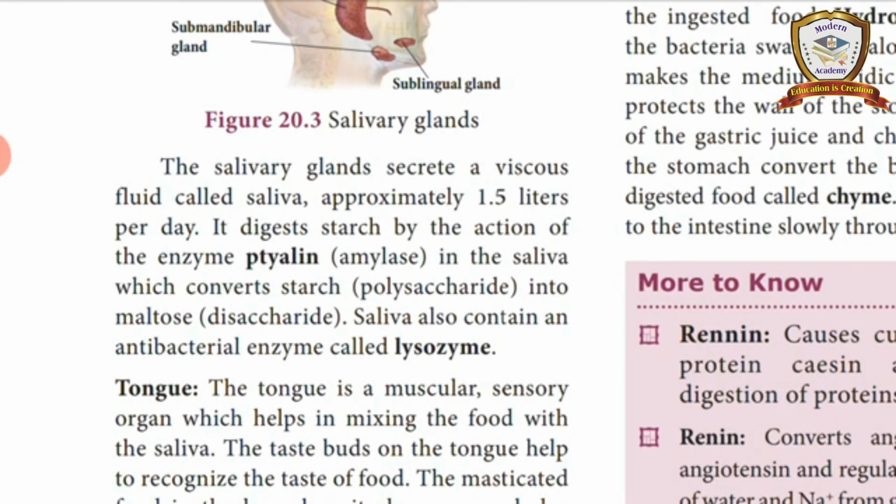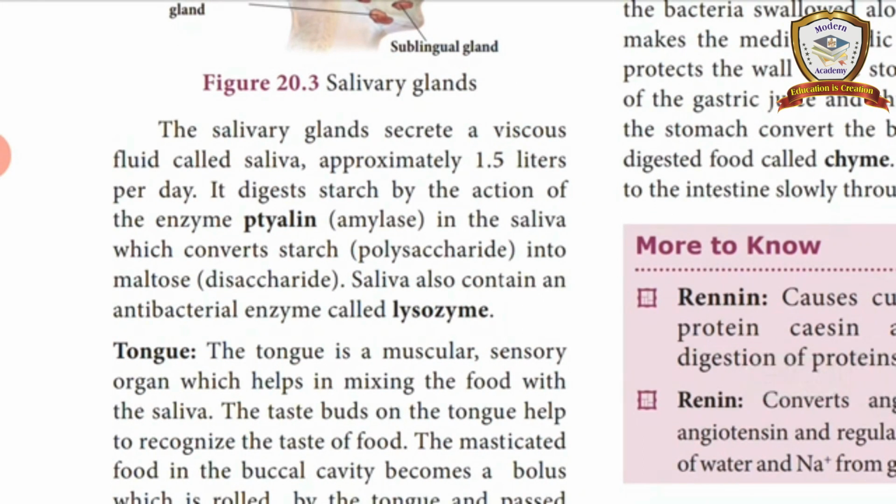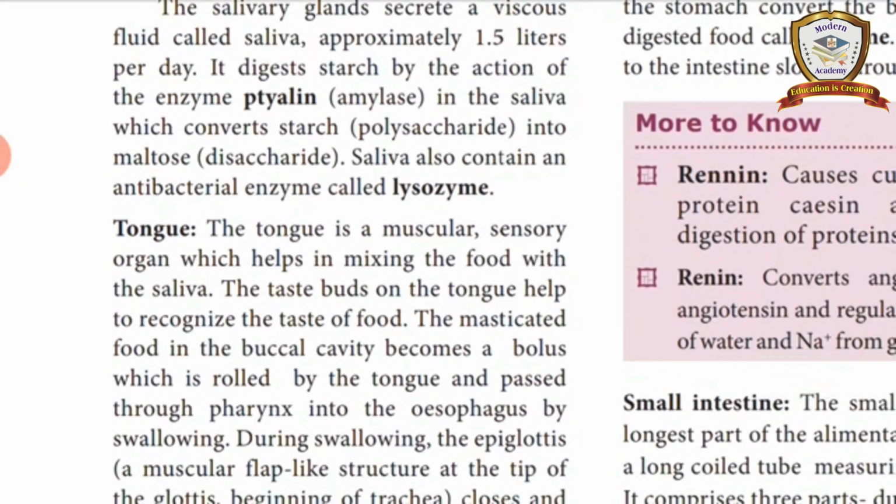Ptyalin and lysozyme. Ptyalin is used to digest the starch. Lysozyme is used to destroy the bacteria; that is an antibacterial enzyme. What is the enzyme? Antibacterial enzyme. Up to this we completed in the previous class itself. Now we are going to discuss the remaining portion of this topic.